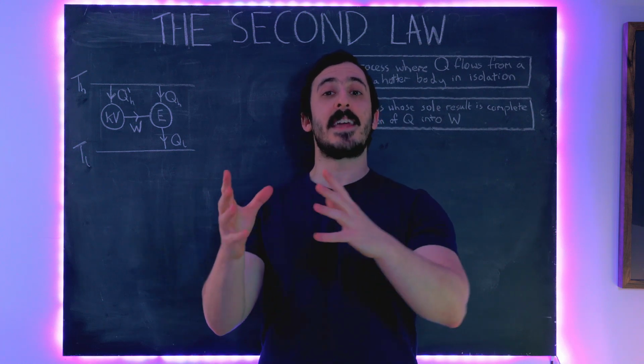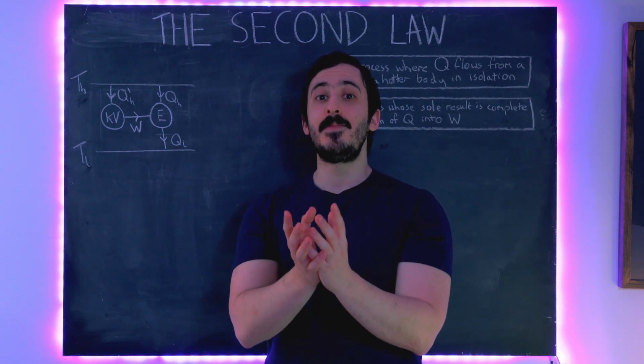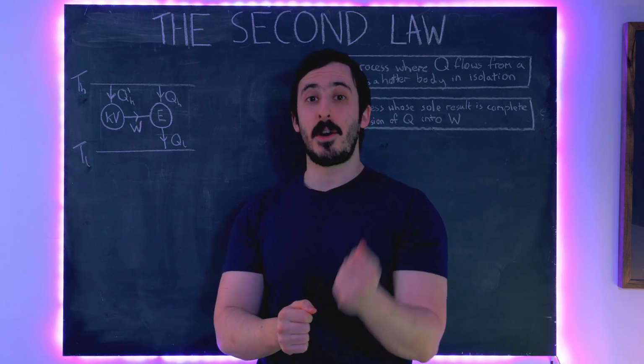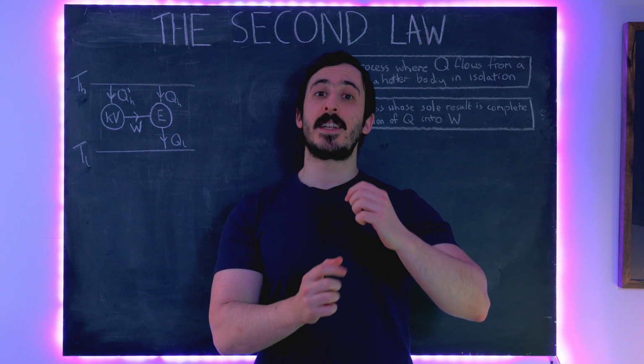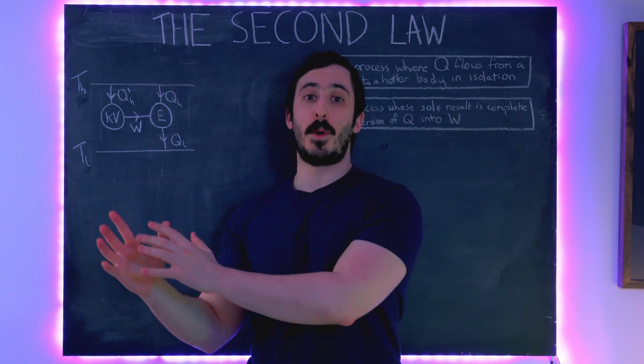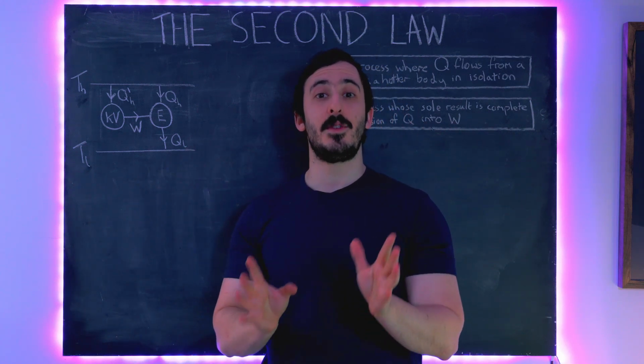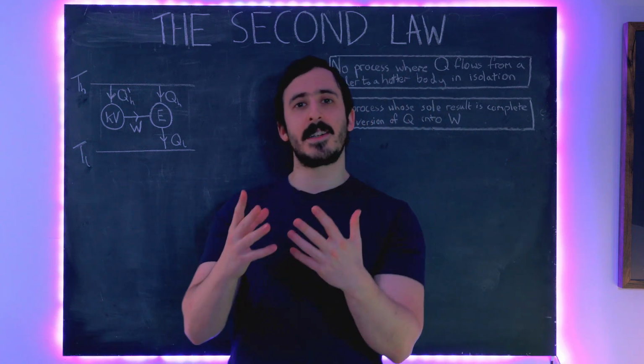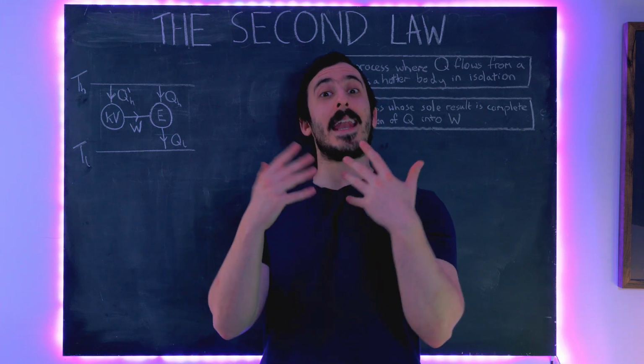So if you take that out, if you have an isolated system where you can't do work on it, then it is never possible to have heat transferred from a colder to a hotter body. There is nothing we can do in this universe to make that so. So that was the first statement of the second law, and that was by Clausius.